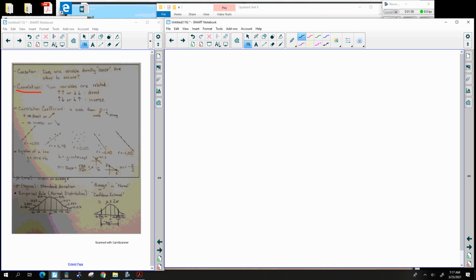Like, for instance, the temperature and the amount of ice cream sales. The warmer it is, the more ice cream sales there are going to be, because people are just going to go out and buy ice cream.